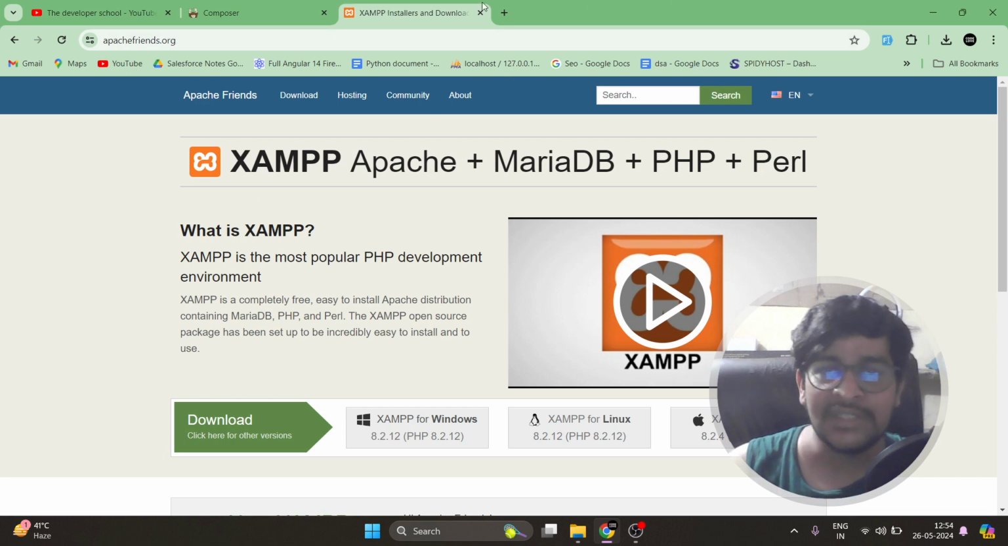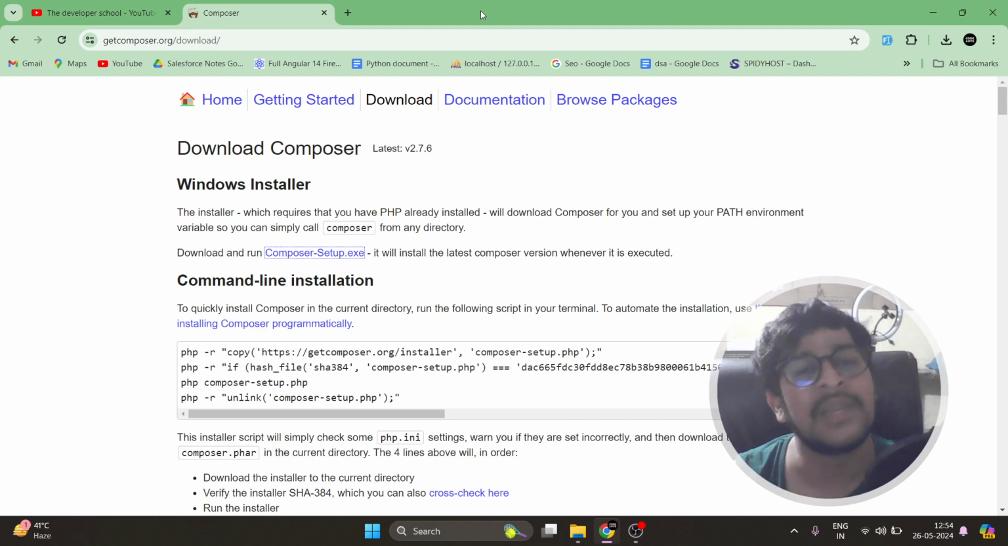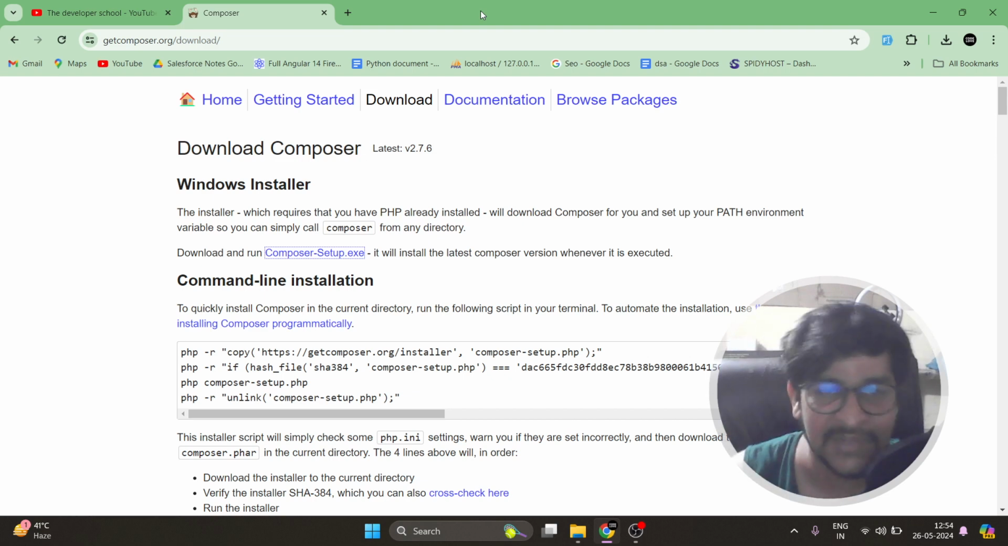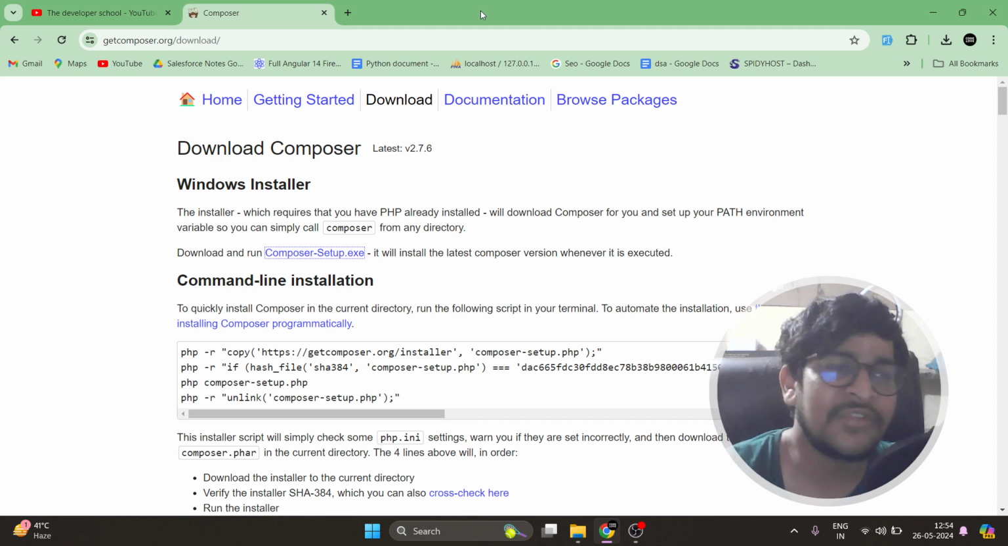Okay, so this one is XAMPP. You can install XAMPP from here. If you don't know how to install XAMPP, you can directly mention me in the comment box and we can go through that as well. But I believe that if we are working with Laravel, then you are familiar with XAMPP already.